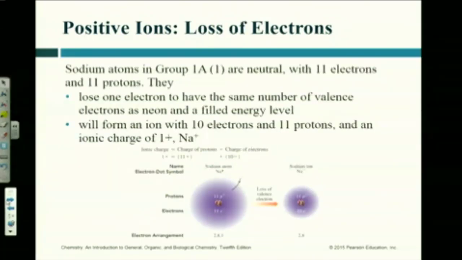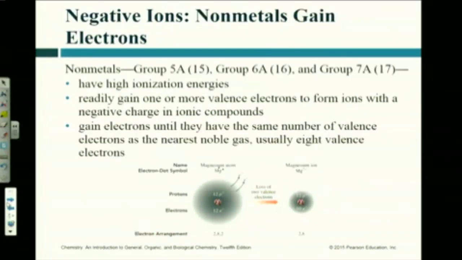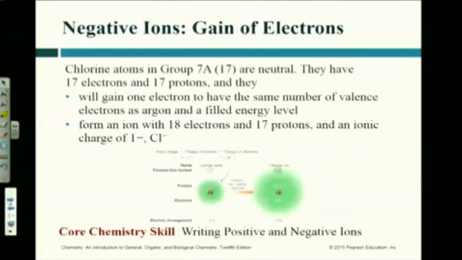So, we already talked about sodium, right? Group 1A becomes sodium plus, Na plus. We talked about magnesium. Group 2 becomes Mg2 plus because it's going to lose 2 electrons. Nonmetals become negatively charged as they gain electrons.